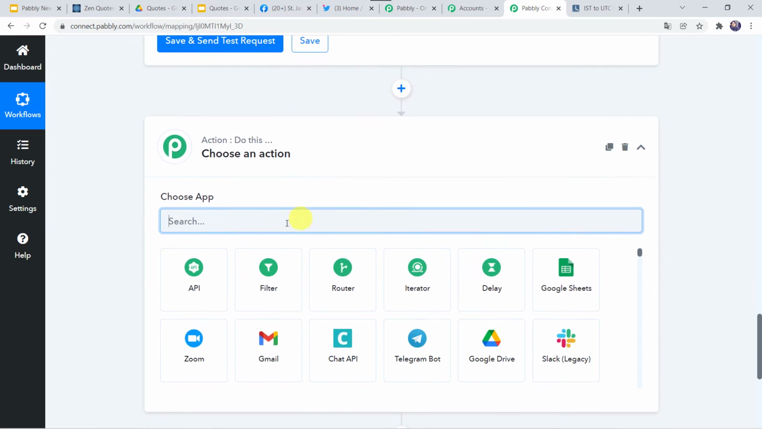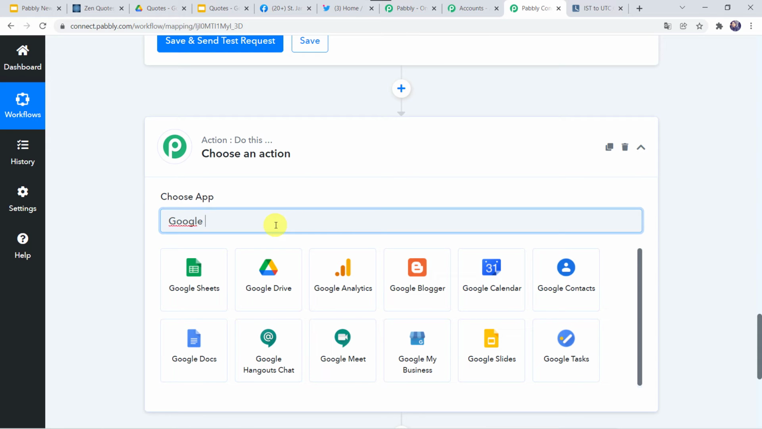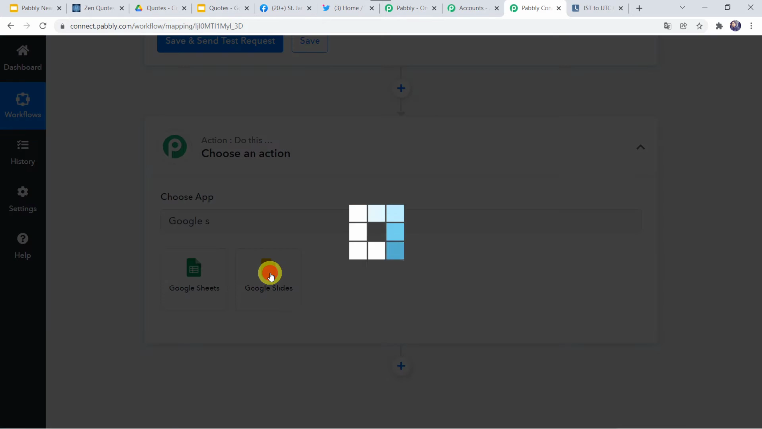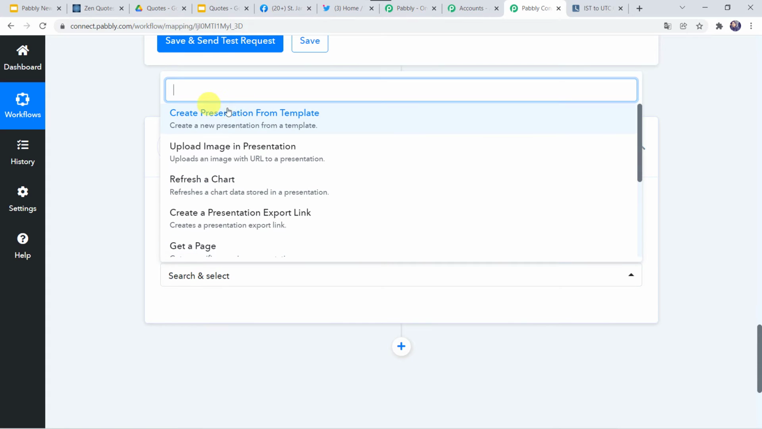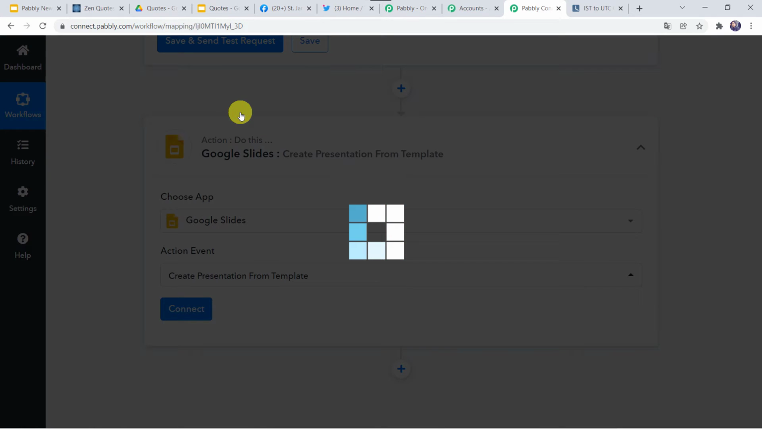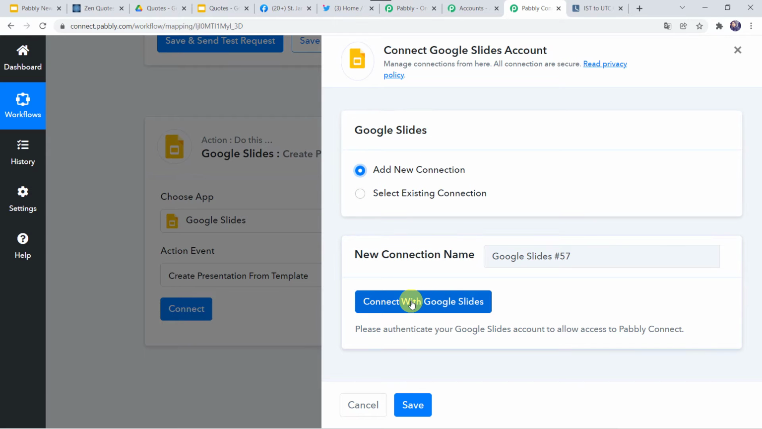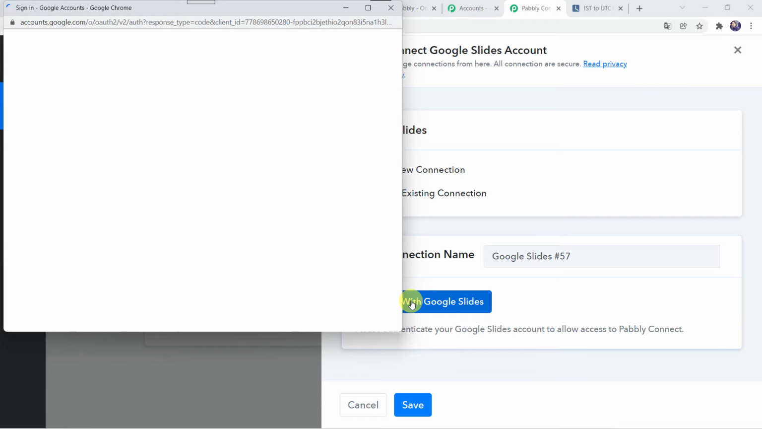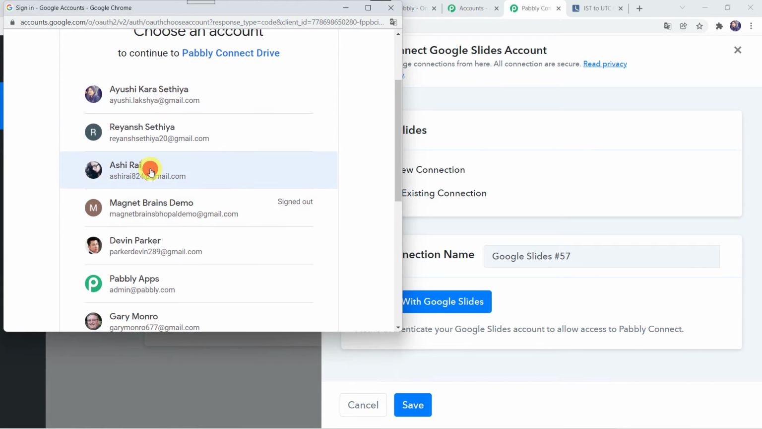Here we have to select the application name as Google Slides. In the action event, we have to select create presentation from template. Click on connect. Click on add new connection. Click on connect with Google Slides. Now here we have to choose an account in which account we have created the template. So I'll just choose my account over here.